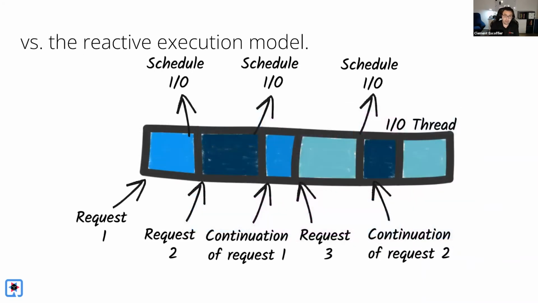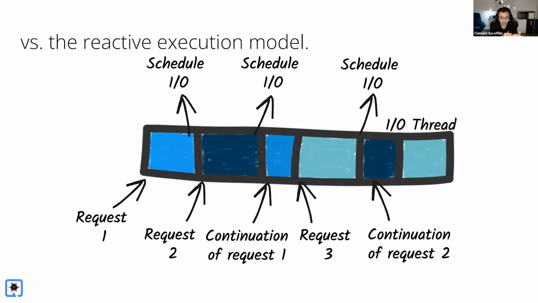On the other side, the reactive execution model uses a small number of threads named IO threads or event loops, and then we receive a request. This request starts to be processed on one of these threads, and as soon as it can't make progress because it needs to call the database or the service, it will schedule this IO and pass a continuation. A continuation is a block of code that will be called when the IO completes.